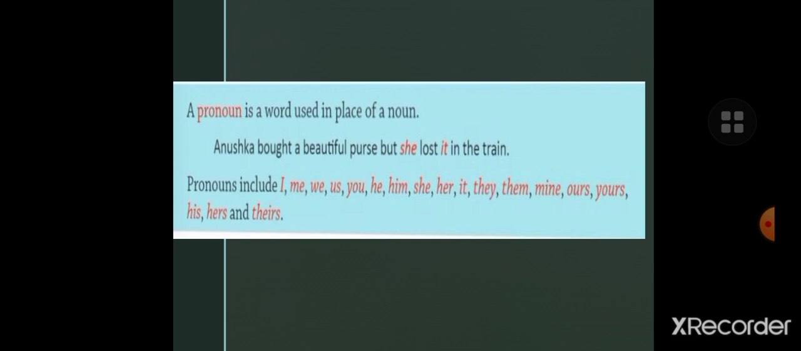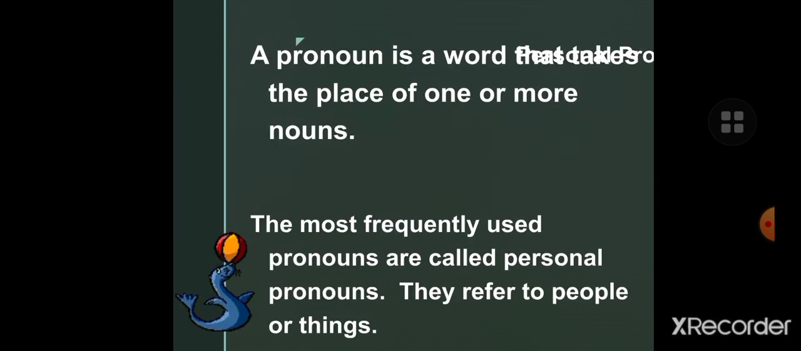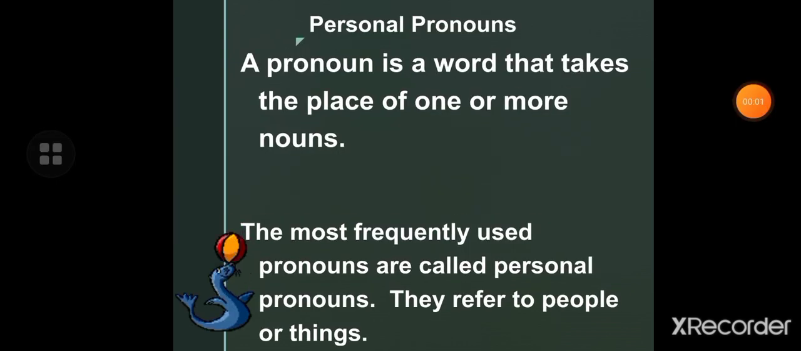Pronouns include I, me, we, us, you, he, him, she, her, it, they, them, mine, ours, yours, his, hers, and theirs. These are all pronouns. And children, next is kinds of pronouns.